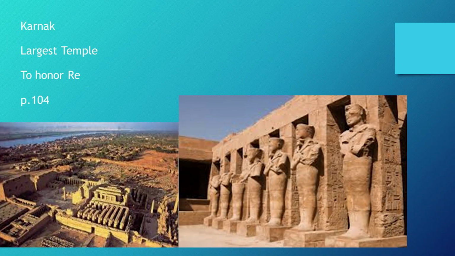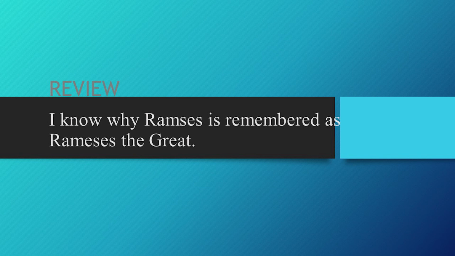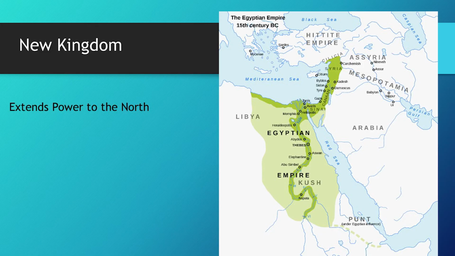All right, welcome back. Remember Ra? Okay, the temple at Karnak is one of the largest temples, and it's made to honor Ra. Page 104 in your book. I highly advise you check it out. Check out some cool pictures. Okay, so understand how trade affected Egypt and its neighbors. Trade, in general, makes you wealthy and makes your neighbors wealthier, whoever you're trading with. Okay, Ramses the Great, he's known as Ramses the Great because that's the height of Egyptian control of land. The height of Egyptian power, but it's when they control the most land.